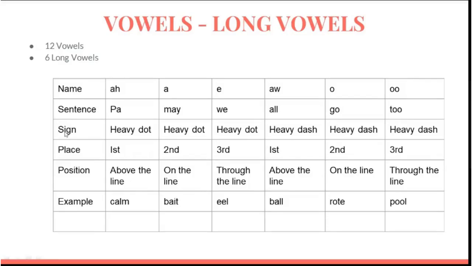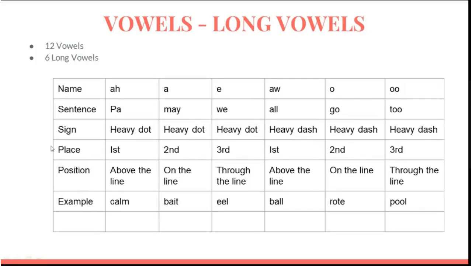Sign. Which signs are allotted to represent these vowels? First 3 with heavy dot and the last 3 with heavy dash. Pa is represented with heavy dot, may is represented with heavy dot, and B with heavy dot. O and U, these are represented with heavy dash.